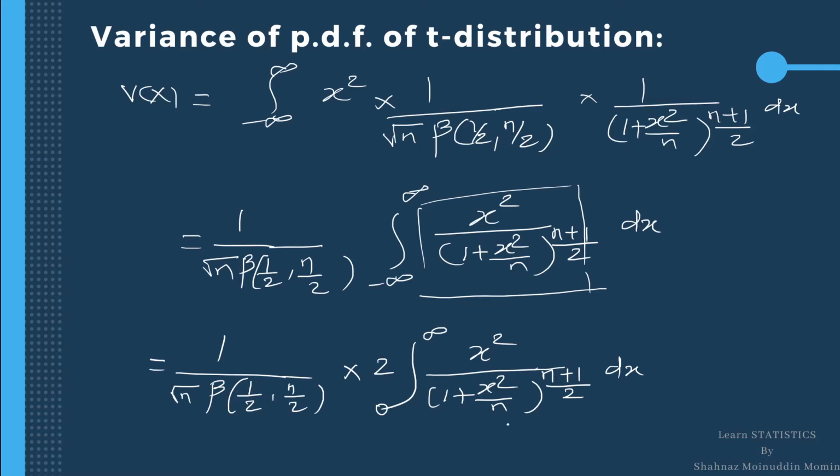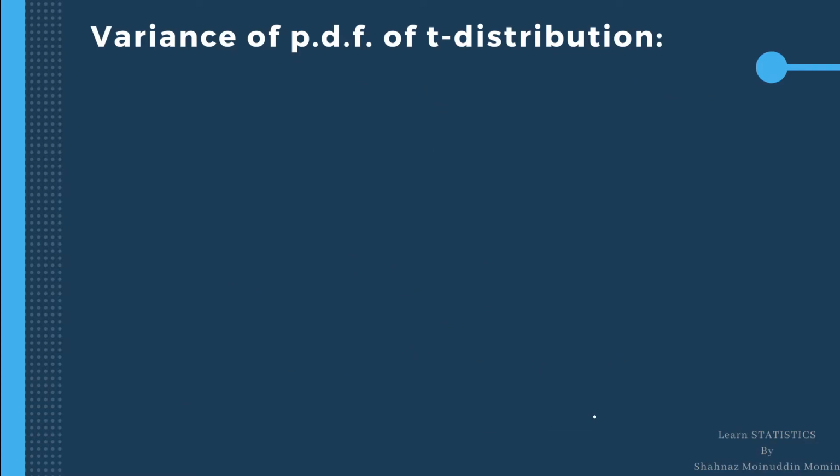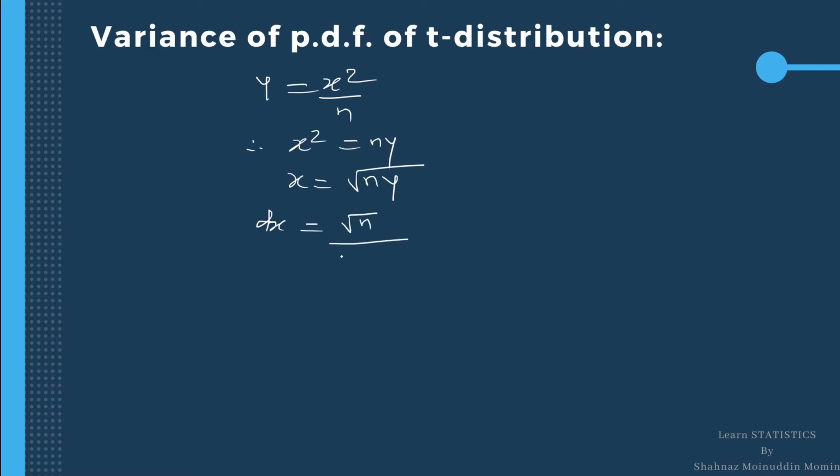To calculate this integration, now we will take the help of substitution. So substitute, say y equal to x square upon n. Hence x square is equal to n into y. Therefore x equal to under root ny. Differentiate on both sides, we get dx equal to under root n divided by 2 root y dy.